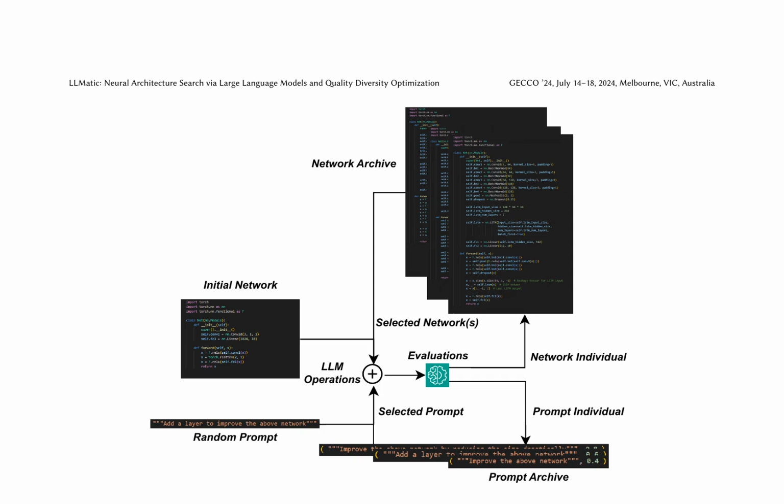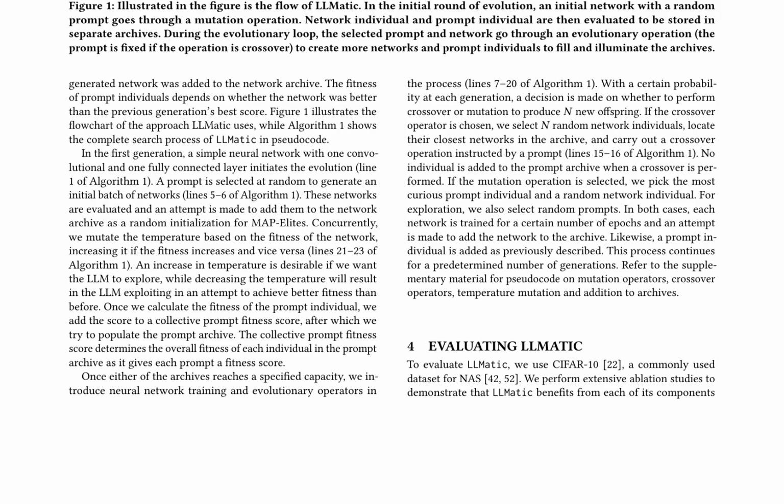The evolutionary loop of LLMatic involves crossover and mutation operations, where the best networks and prompts are selected based on fitness. This process continues for a set number of generations, allowing for continuous improvement and adaptation.